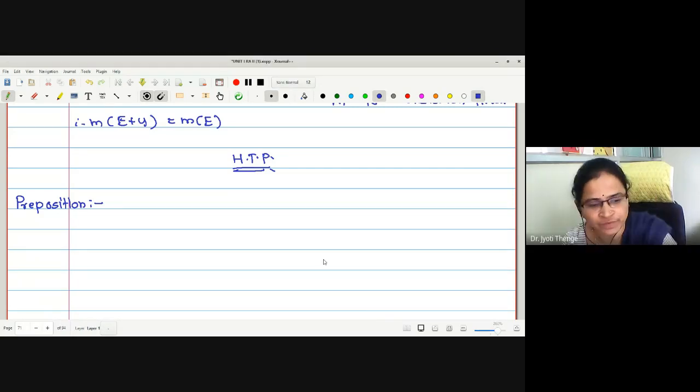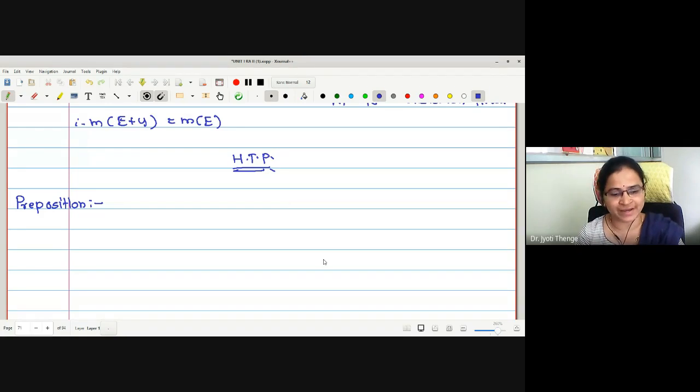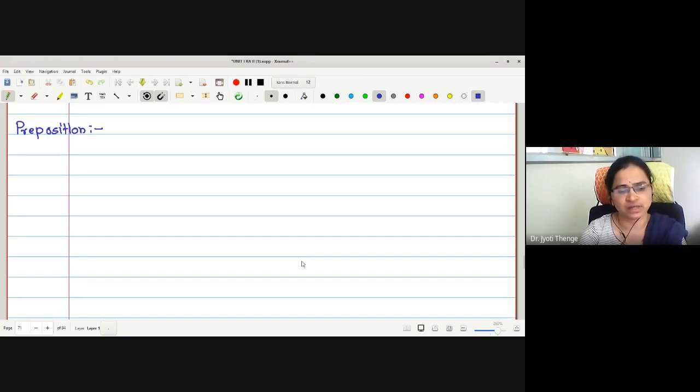Okay. Now we will go to the next proposition. This proposition gives us the characterization of measurable sets in different forms. It has five statements which we want to prove equivalent, and those five statements are regarding the existence of a superset of a measurable set with a certain property, and similarly the existence of a subset of a measurable set with a certain property. Let me write the statement and explain what the properties are.